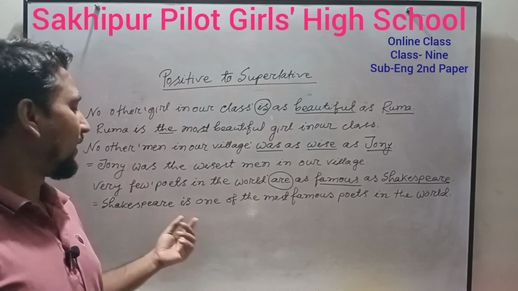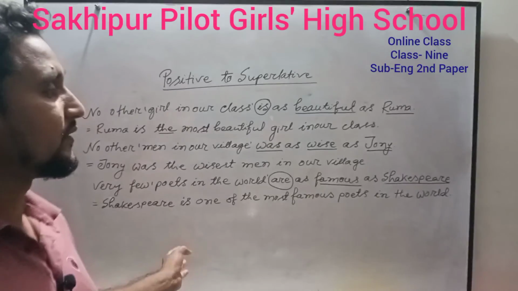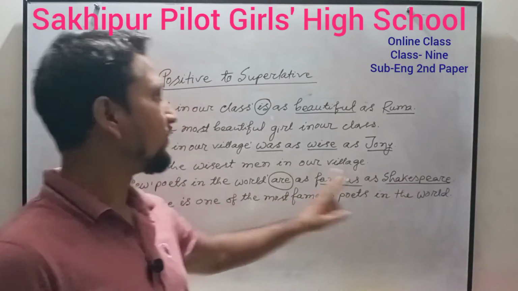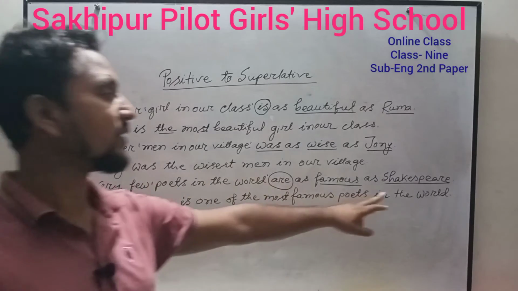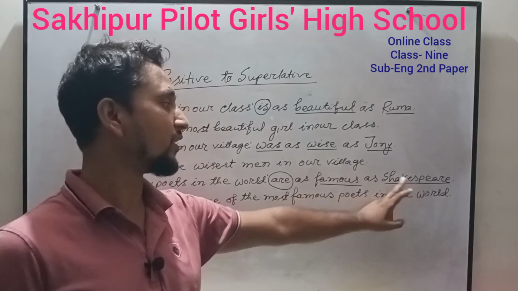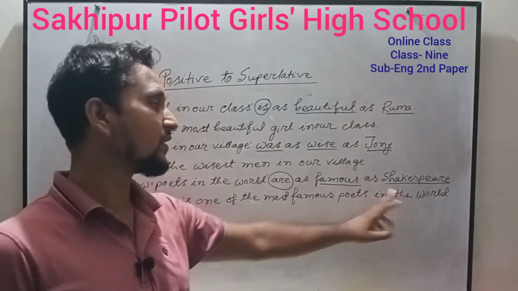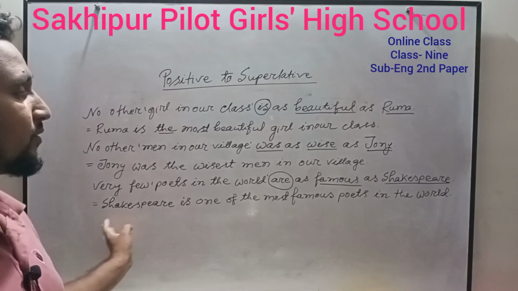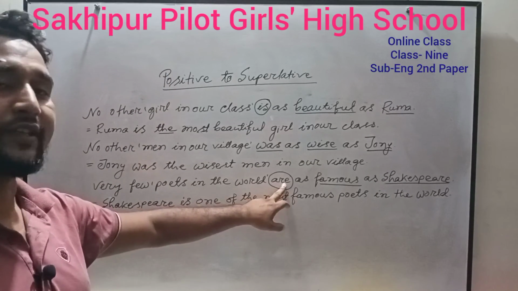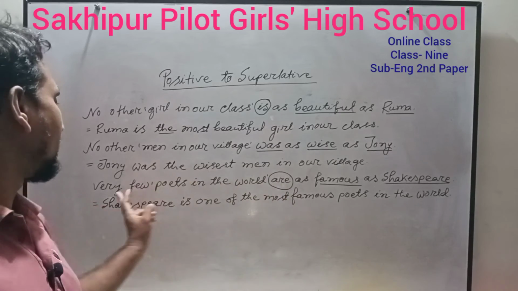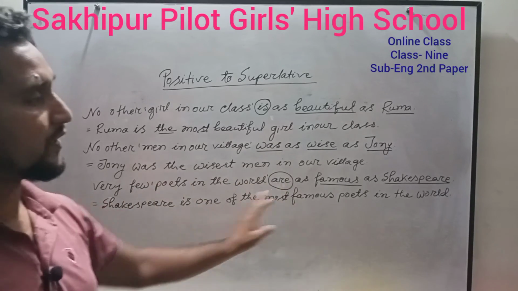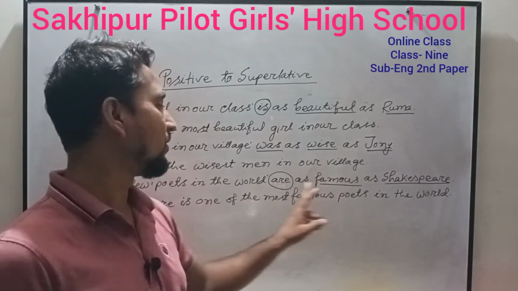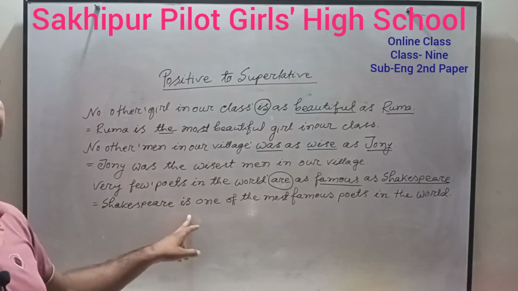Okay, I am discussing it again. If the positive degree begins with "very few", at first you have to write the last noun or pronoun, that means after the second "as", Shakespeare. Then you have to write the verb in singular form, because "very few" is plural so the verb was plural, but here the noun is singular, so the verb will be changed into singular form.